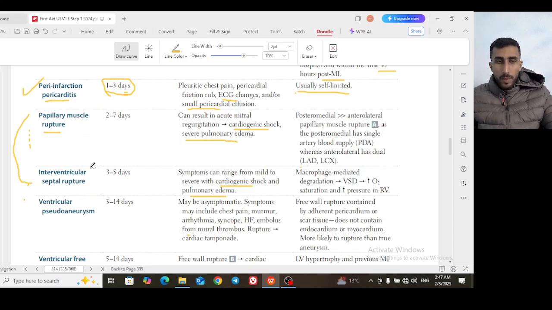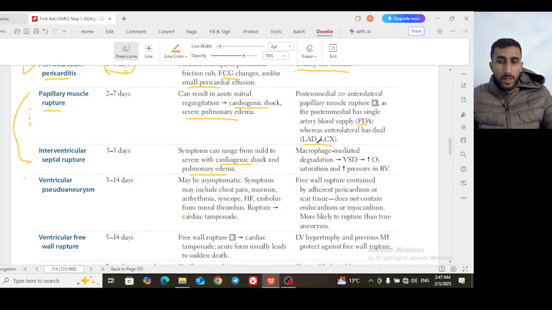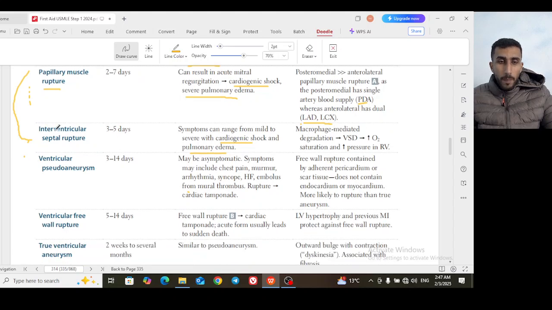An important hint for the papillary muscle rupture: it is subdivided into the posteromedial and the anterolateral papillary muscles. The posteromedial one has a single blood supply coming from the posterior descending artery, whereas the anterolateral has a dual blood supply from the left anterior descending and the left circumflex artery. The posteromedial is more vulnerable, with its single blood supply from the posterior descending artery, versus the anterolateral papillary muscle, which is less vulnerable with its dual blood supply.